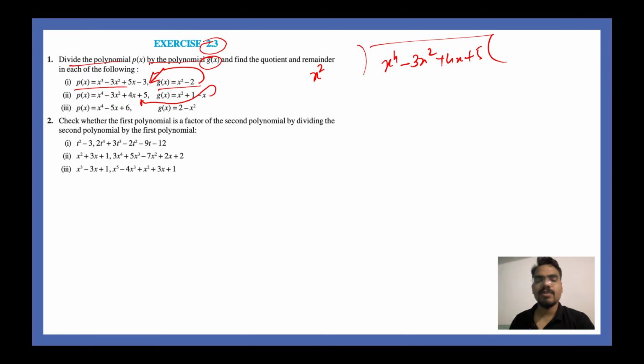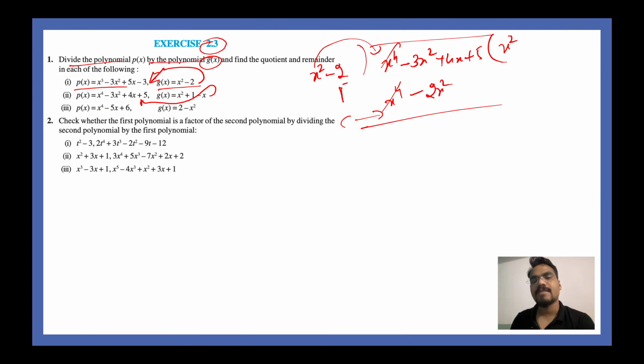Okay, coming to the studies part. So x square minus 2, we have to divide this value with x square minus 2. To make x square as x power 4, simply multiply by x square, and you have to multiply with minus 2 as well. So x power 4 minus 2x square is what we get here. When we subtract these two values, x power 4 cancels out, and then minus 3x square minus 2x square will be actually minus x square, and this is equal to minus x square plus 4x plus 5, which we have just copied from the top.